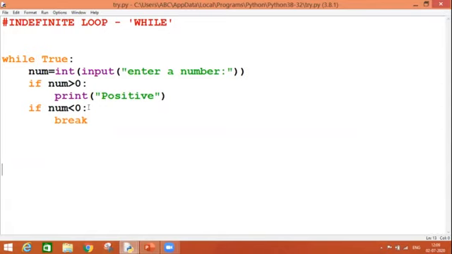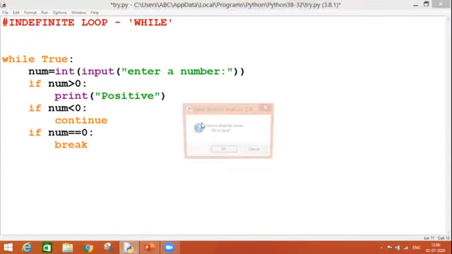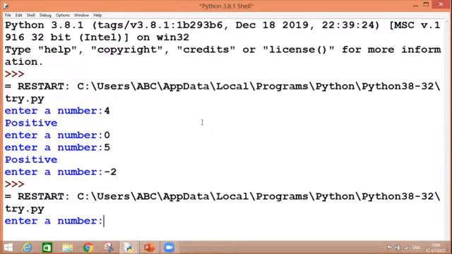Let's modify the same using continue. If I say continue, what will happen? Once the user inputs a negative number, the control will automatically shift to the top of the loop. Now, there is one more condition, if num is equal to 0, which I checked earlier in the same example. So what will happen? It will break. So let's have a look at how my continue and break both work.